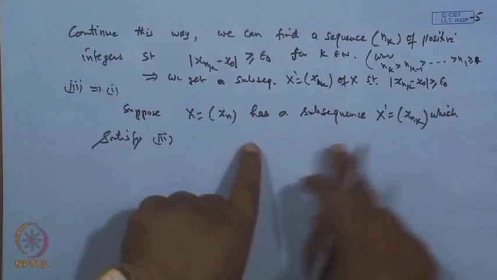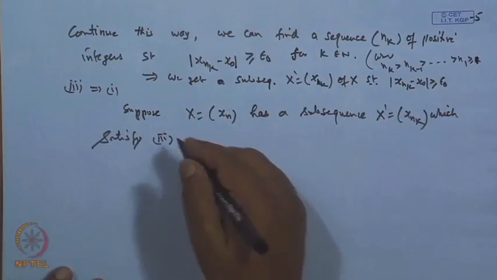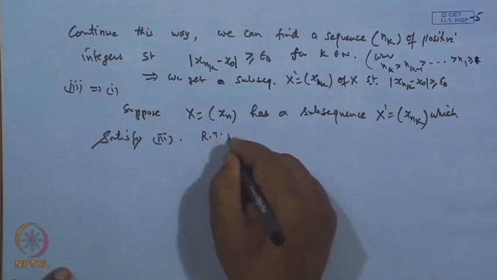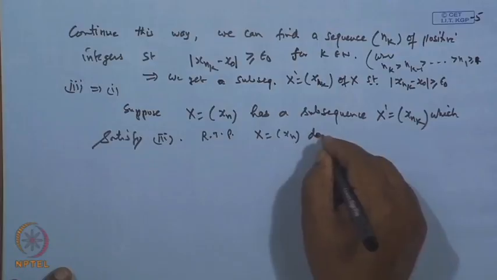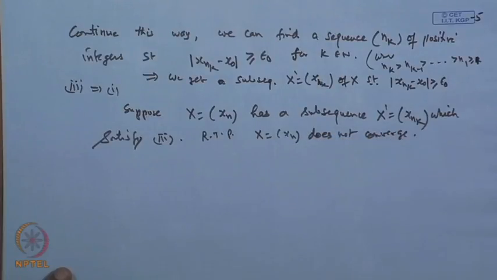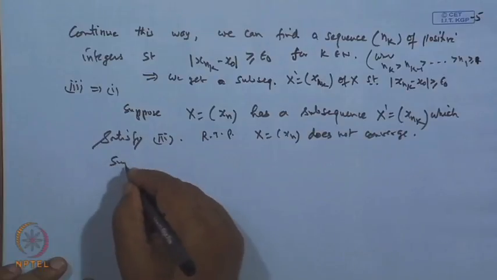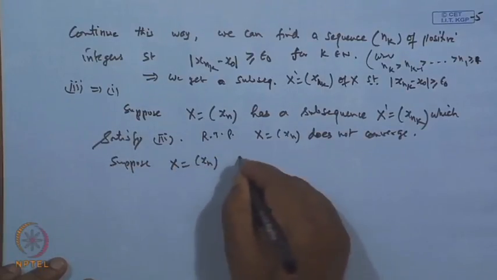Once it is there, we are required to prove that the sequence x, which is x_n, does not converge. This we wanted to show. Suppose it is not true. Suppose the sequence x, which is x_n, converges.